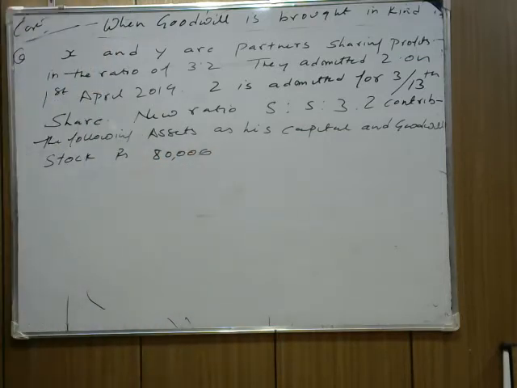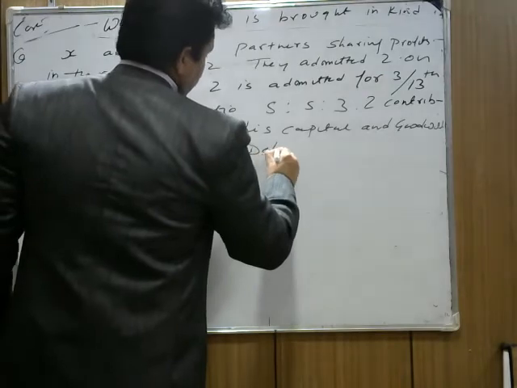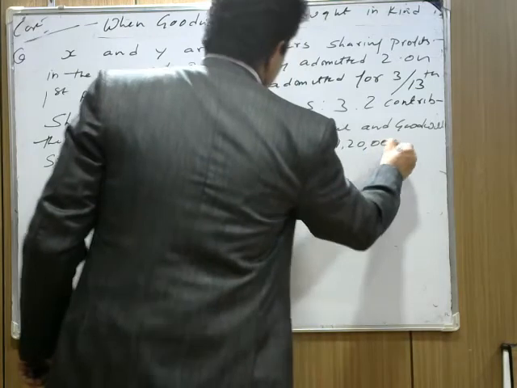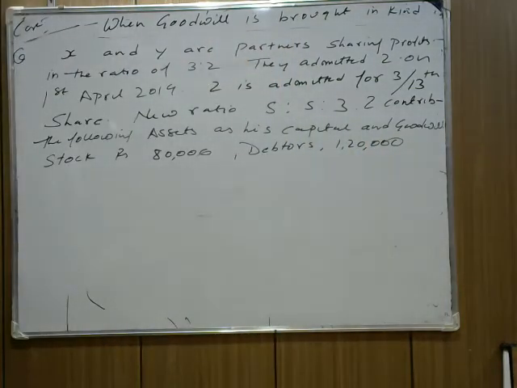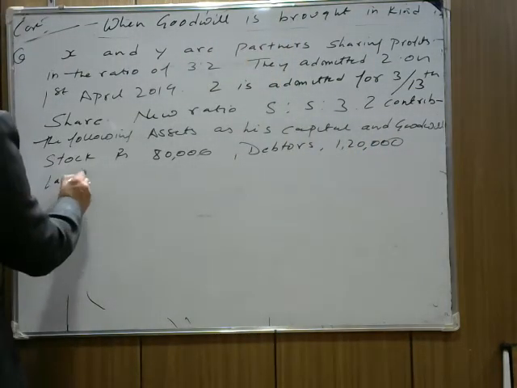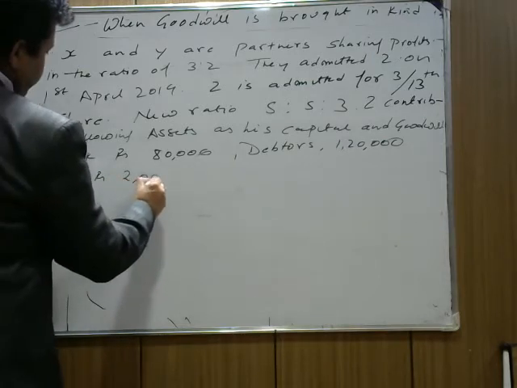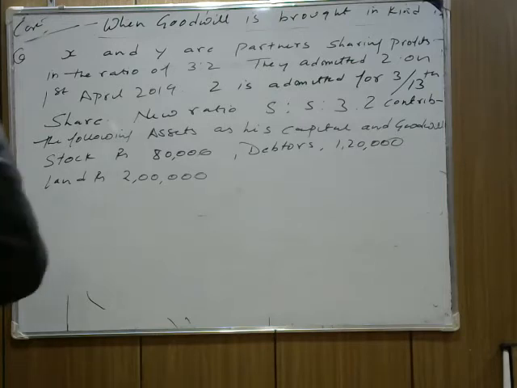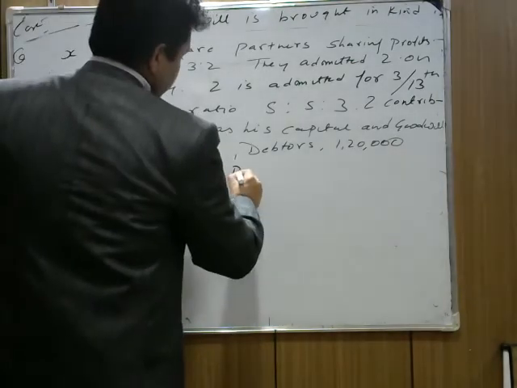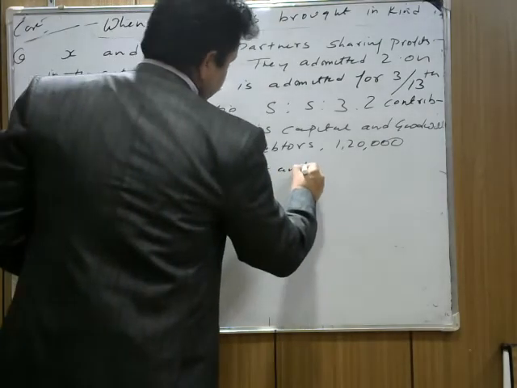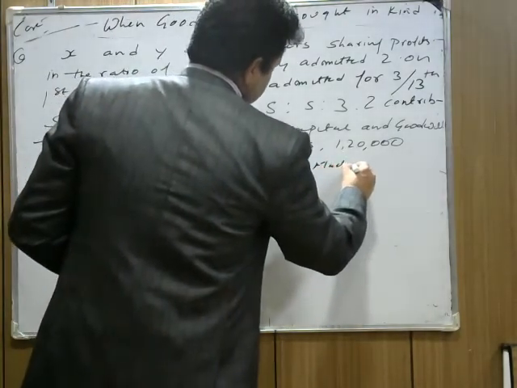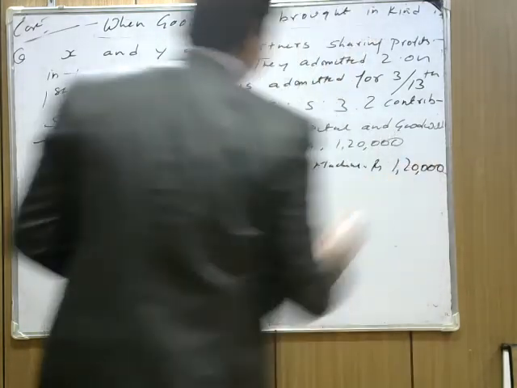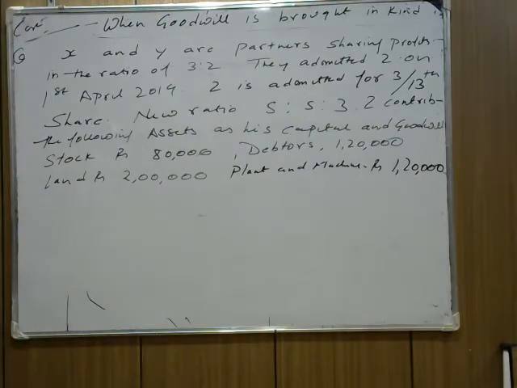Then debtors, कुछ debtors बाकी थे जिनको पैसा लेना था, which cost rupees 1,20,000. Next, land, rupees 2 lakh. उसके पास लैंड था 2 लाख रुपीस का. Then plant and machinery worth rupees 1,20,000.